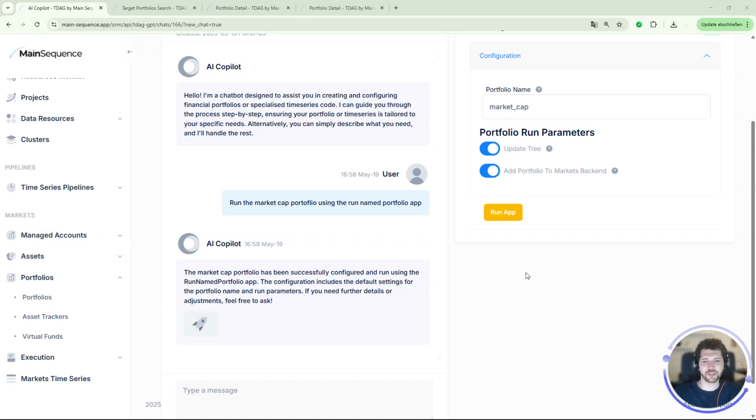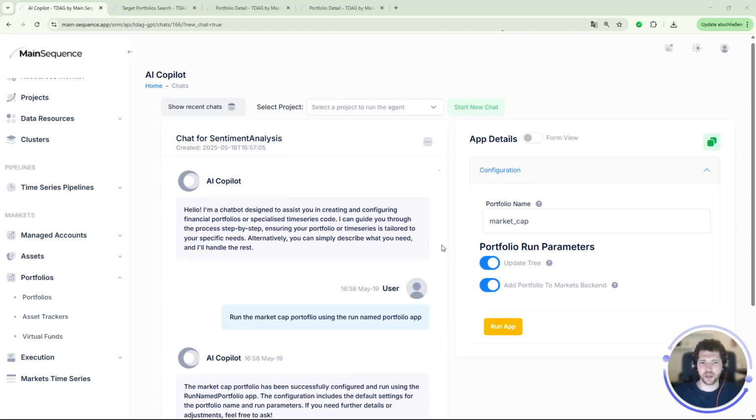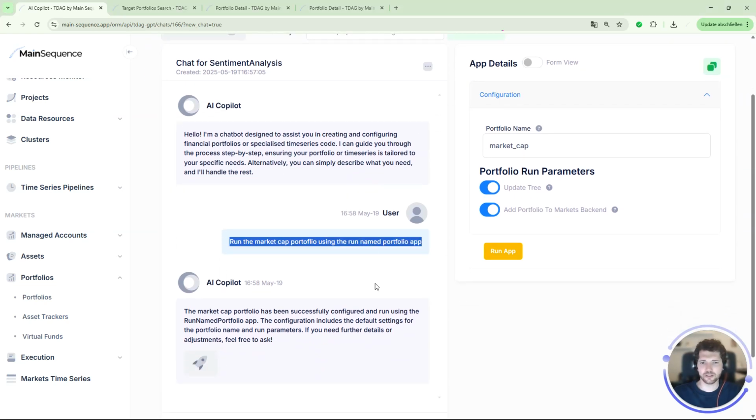Hi, in this video I want to show you a little bit more about apps in MainSequence, how you can build them, how you can run them, and what they're for. So here I am in our AI Copilot, and I wrote to the Copilot that it should create me a new market cap portfolio using our named portfolio app.